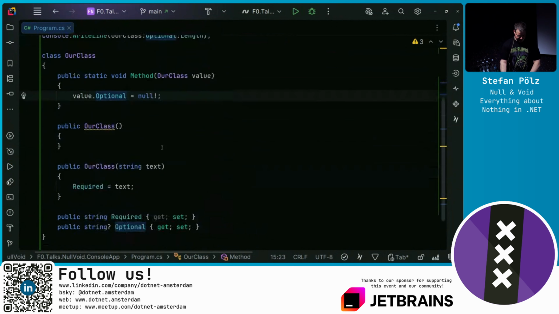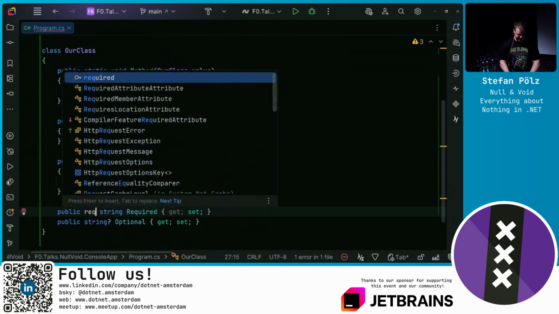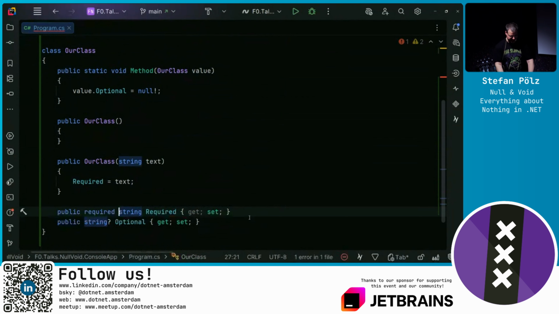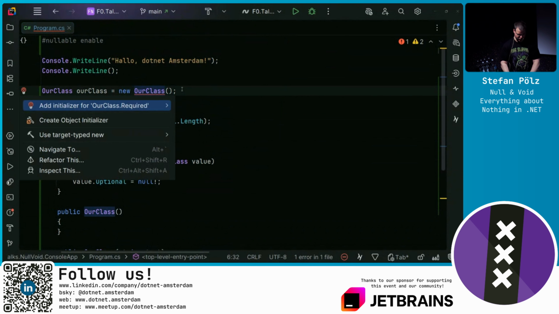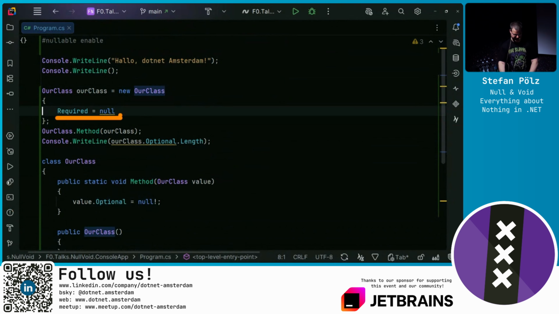There is another feature that got added in C# 11. We can now have required properties. So if I were to set this property to required, this now means that it needs to be set. Now, actually, we cannot compile here. We get an error because it's now enforced to initialize the required property to something. Well, again, if I assign it to null, this would violate the contract because required is marked as non-nullable. Let's set it to something, maybe the string null. And yeah, the warning now disappears.